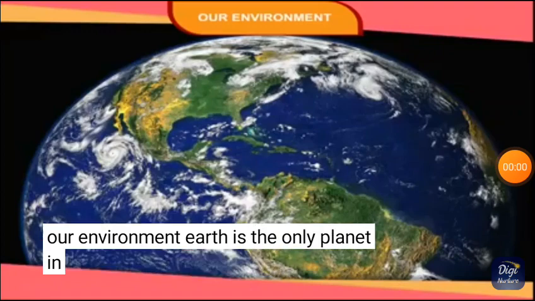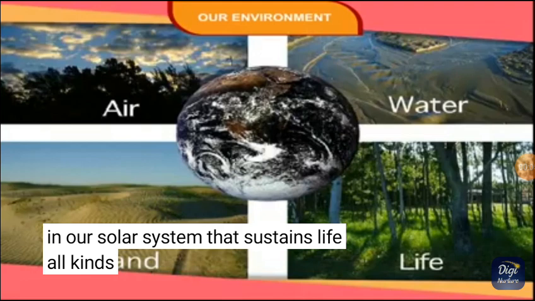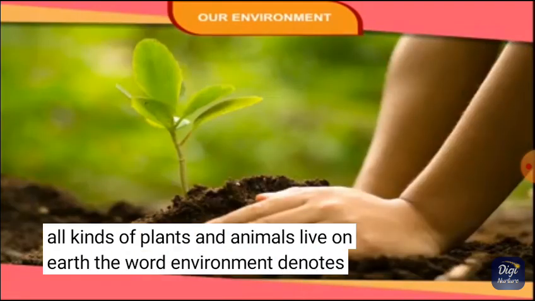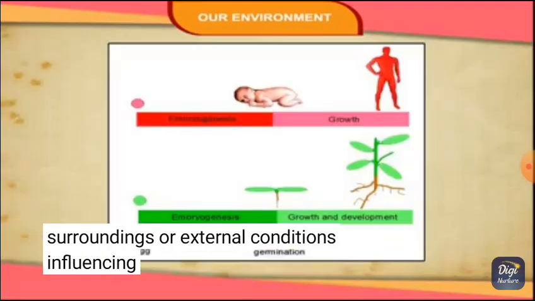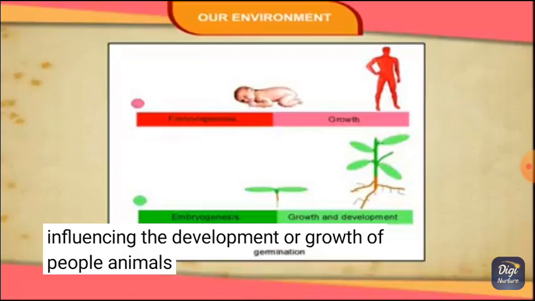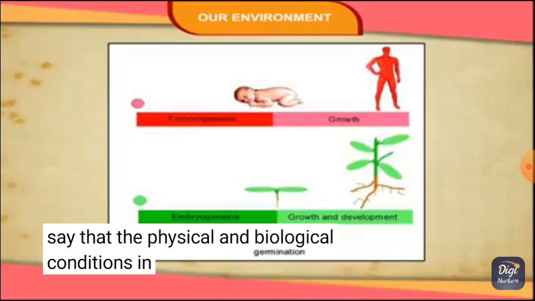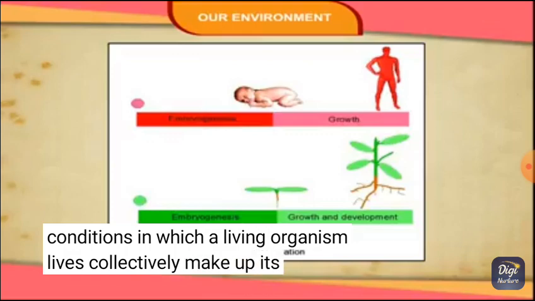Earth is the only planet in our solar system that sustains life. All kinds of plants and animals live on Earth. The word environment denotes the surroundings or external conditions influencing the development or growth of people, animals, and plants. Thus, we can say that the physical and biological conditions in which a living organism lives collectively make up its environment.